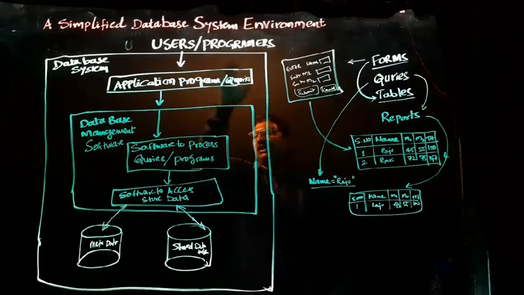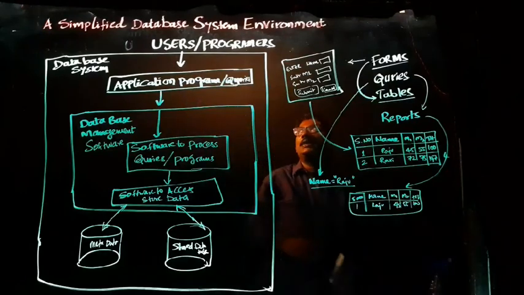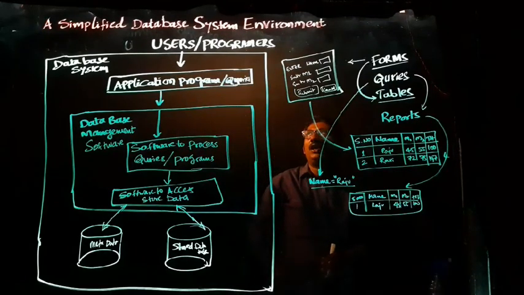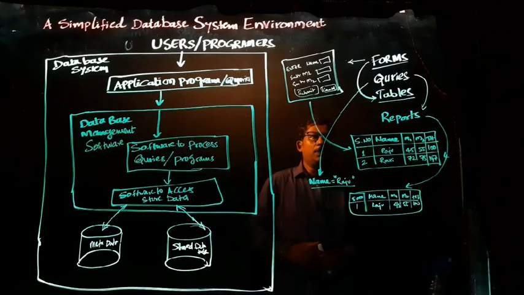Then the total system is called the database system. Then the users or the programmers will use this particular database management system. This is totally a simplified form of the database system environment. Hope you all understood well. Thank you. Thank you very much.